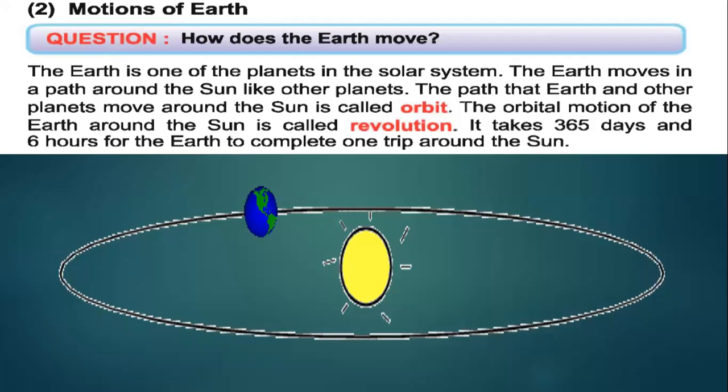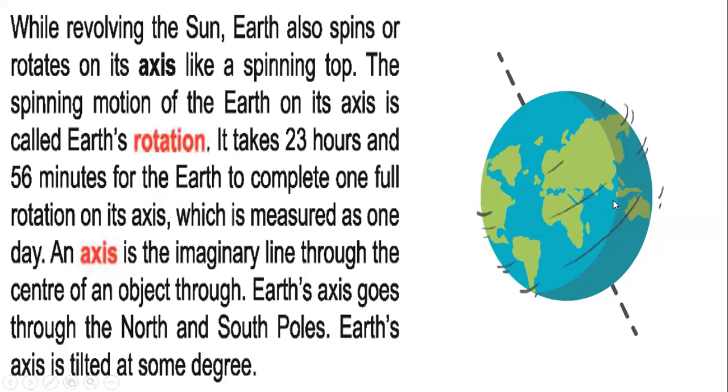It takes 365 days and 6 hours for the Earth to complete one trip around the sun. I'm repeating the definition. The path that Earth and other planets move around the sun is called orbit. The orbital motion of the Earth around the sun is called revolution, and it takes 365 days and 6 hours for the Earth to complete one trip around the sun.